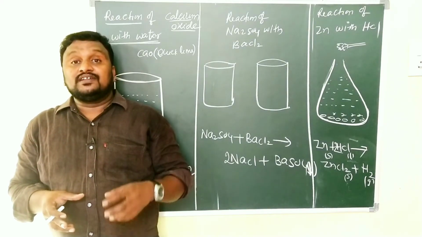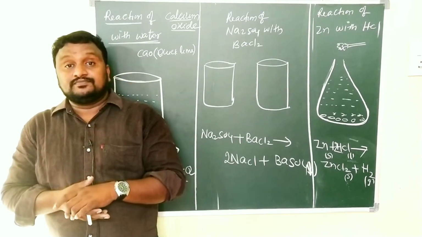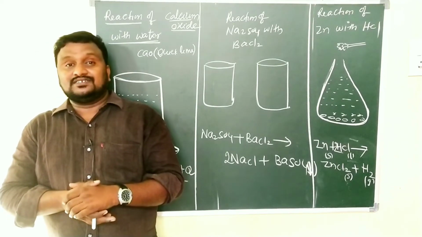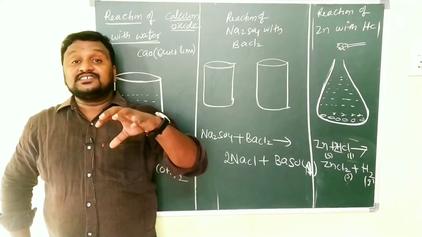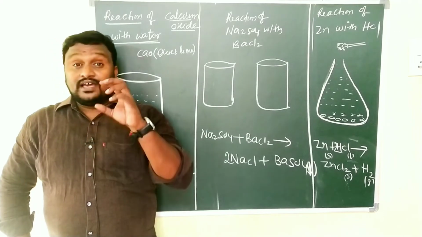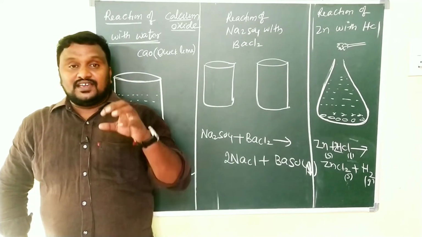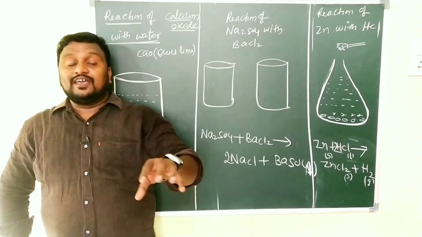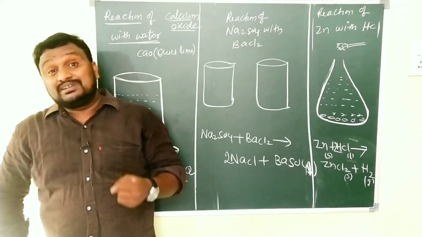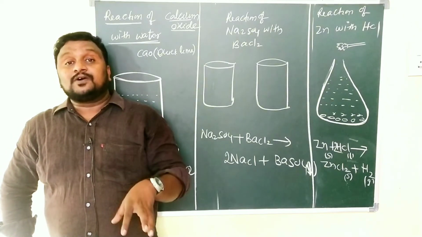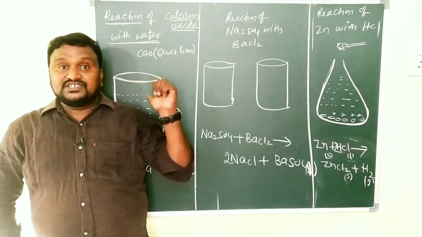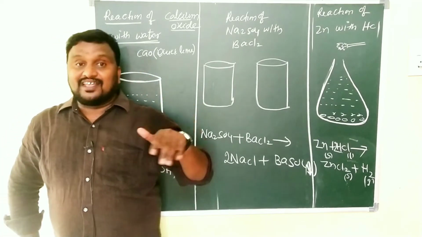That substance here is calcium hydroxide, Ca(OH)2. And children, here heat is liberated. That represents an exothermic reaction. In a chemical reaction where, along with the products, some additional heat energy is liberated, that type of reaction is called an exothermic reaction. So this is the chemical change that you observed in the chemical reaction.